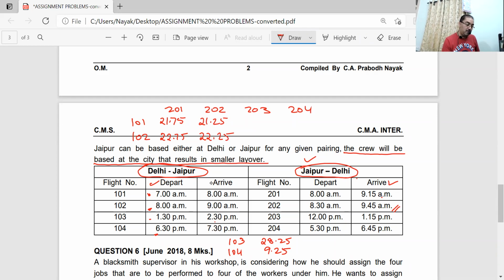This is less by half an hour. How much? 9:45 to 1:30. 10:45, 11:45, 12:45. Okay, so 3 hours. 24 plus 3, 27. So 27.75. Correct now.